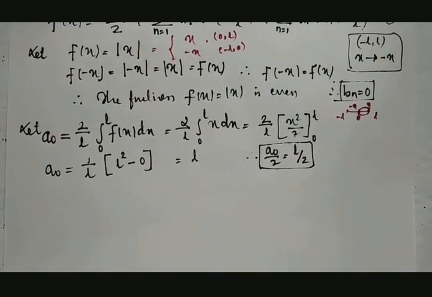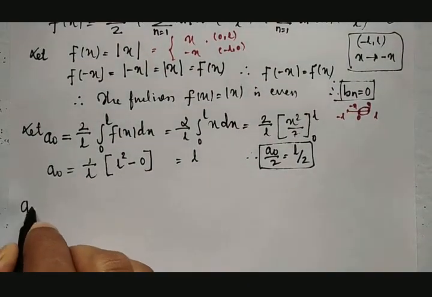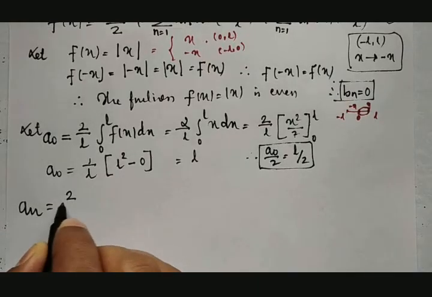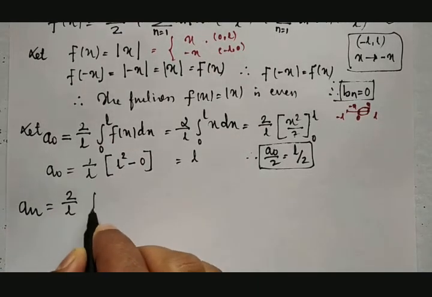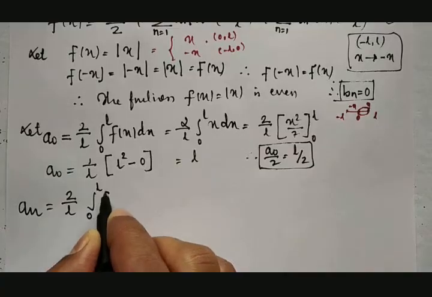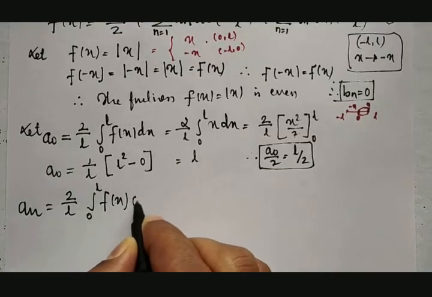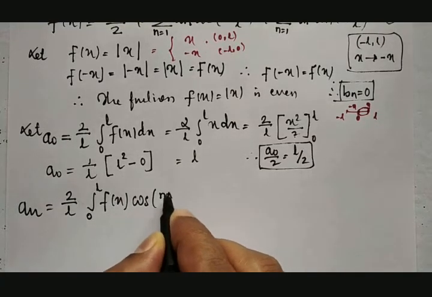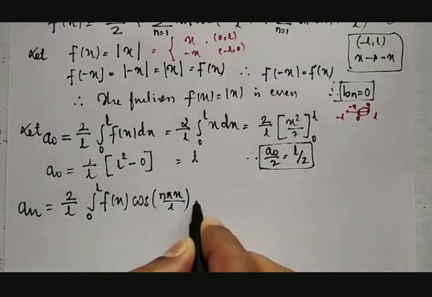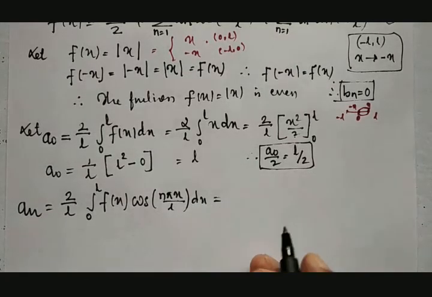Similarly, we will be getting an. An is equal to, what is the formula for this? 2 by L integration between 0 to L f of x into cos n pi x divided by L with respect to x.